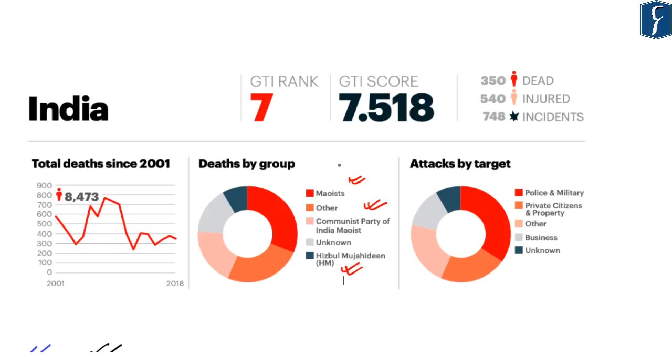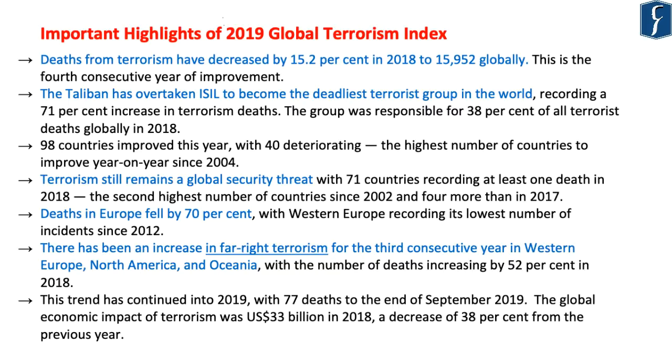Thus, we can summarize our study of the Global Terrorism Index of 2019 as follows. Deaths from terrorism decreased by 15.2% in 2018. The Taliban has overtaken ISIL to become the deadliest terrorist group in the world, recording a 71% increase in terrorism deaths. Another important aspect is that 98 countries have improved this year, the highest number of countries to improve on a year-to-year basis since 2004.